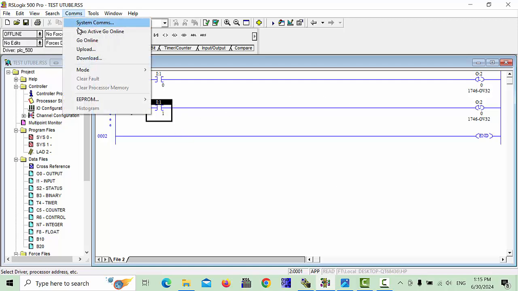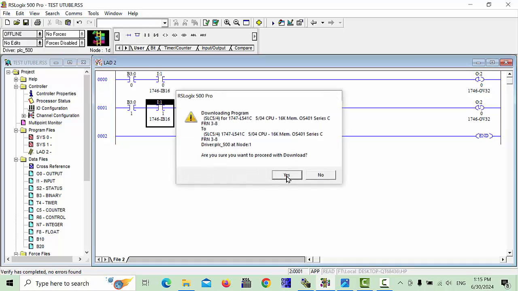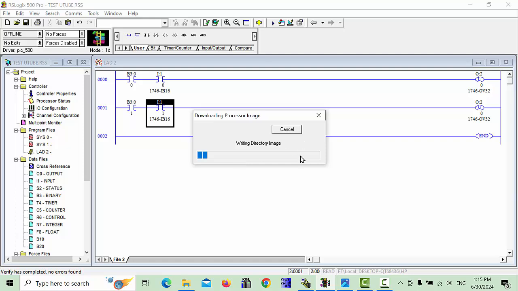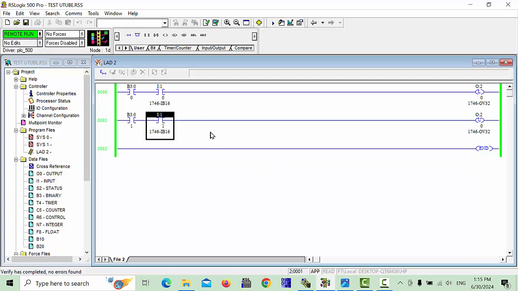After your address is okay, you go to the download, and this will be downloaded. And click yes, it will ask for online.